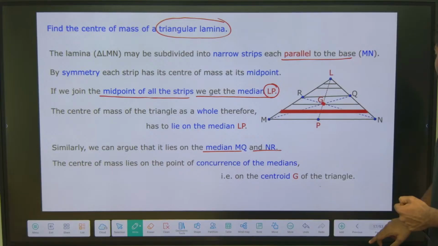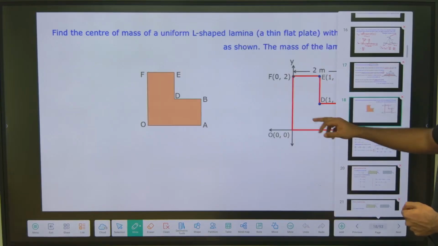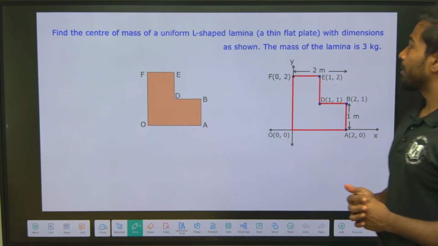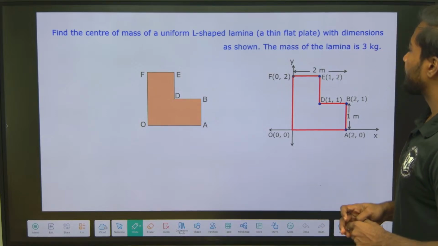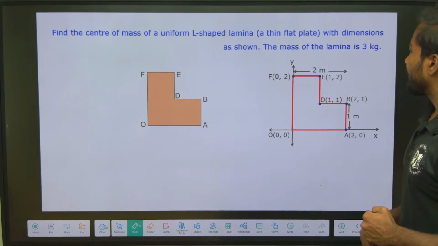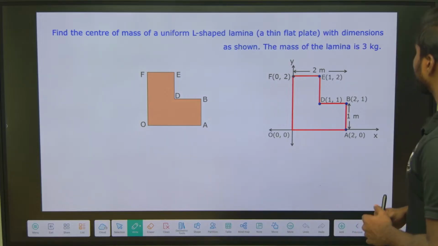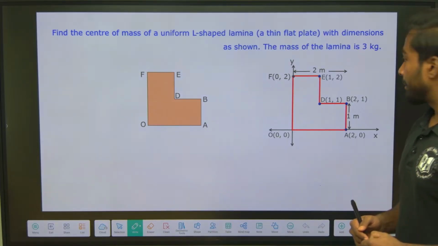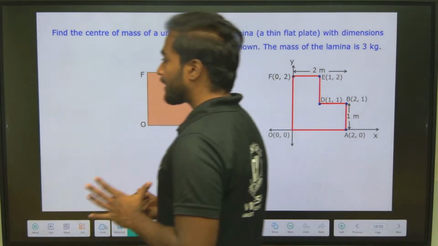Okay. Now let us see a problem based on this topic. Find the center of mass of a uniform L-shaped lamina with dimensions as shown in the given figure. The mass of the lamina is 3 kg.